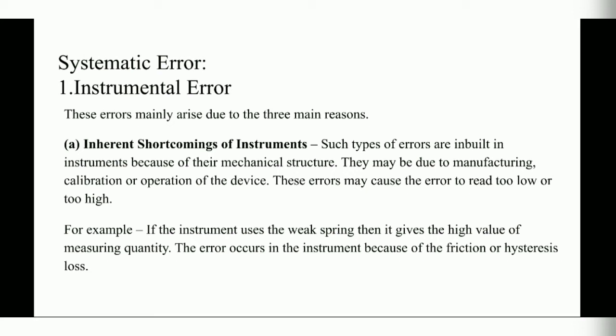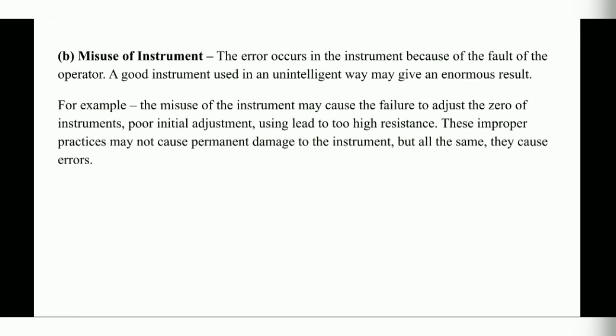So if there are some mechanical defects, then it may produce an error, that is we get a too high reading or too low reading. For example, if the instrument uses a weak spring, then it gives a high value of the measuring quantity. So basically the spring is used for controlling the pointer in an analog instrument. It controls the movement of the pointer, and if the spring is weak then it may give you a high reading. The error also occurs in the instrument because of friction or hysteresis loss.